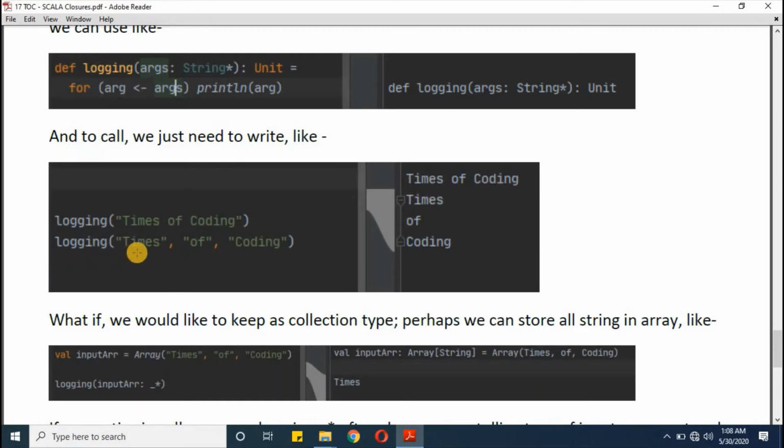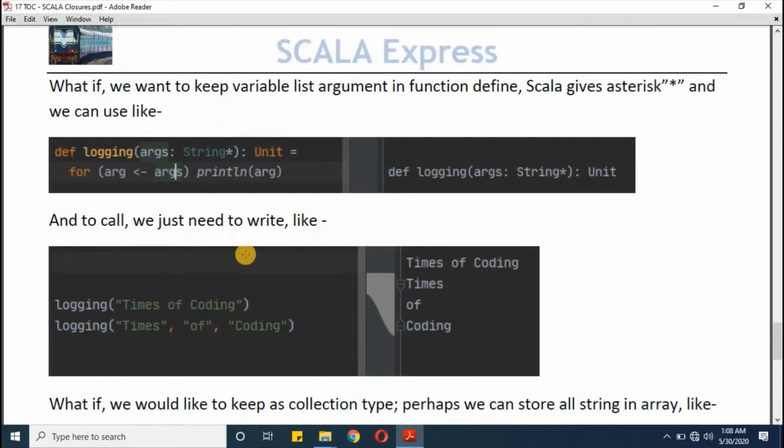And in fact we can give multiple arguments as well, and here we will get "times of coding" because we have used println, so it will print one debug message in one line. That's how we define variable list argument in Scala.